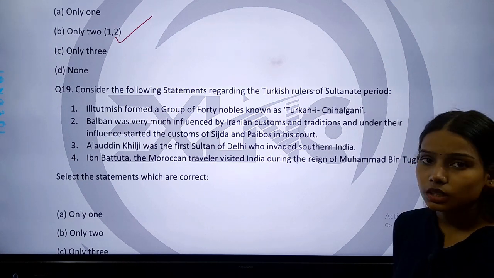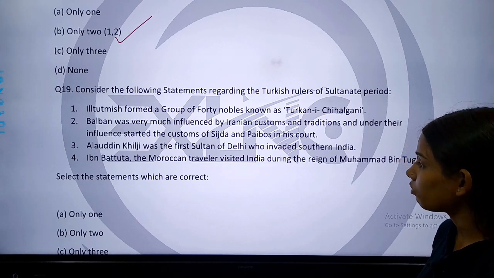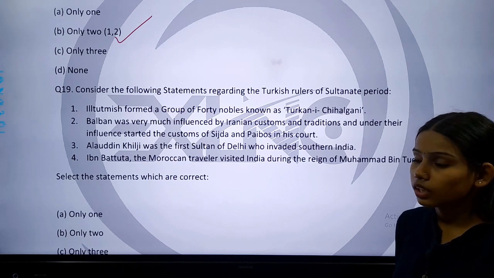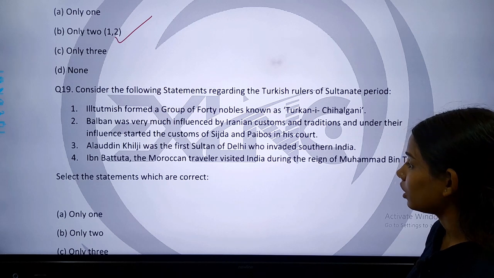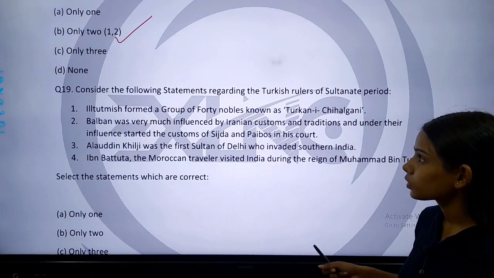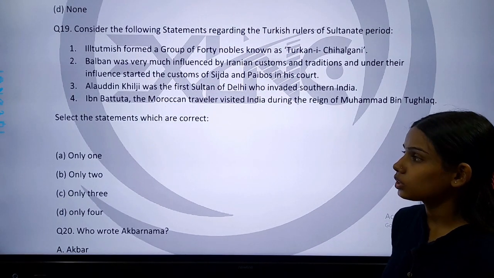And statement 3 is, Alauddin Khalji was the first Sultan of Delhi who invaded southern India. And statement 4 is, Ibn Battuta, the Moroccan traveler, visited India during the reign of Muhammad bin Tughlaq.